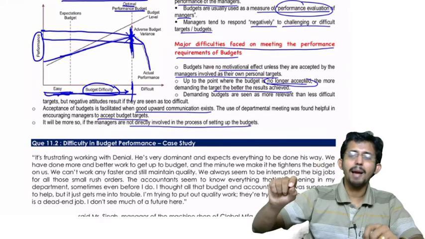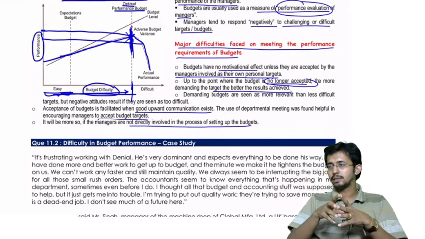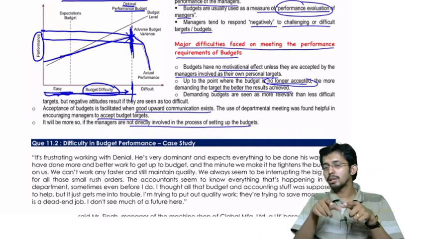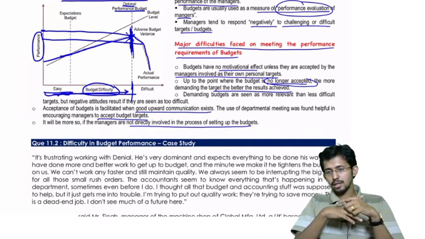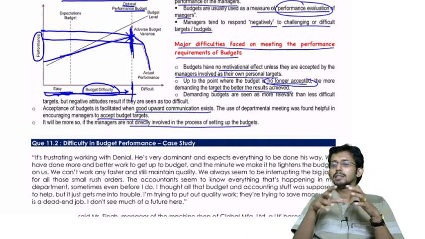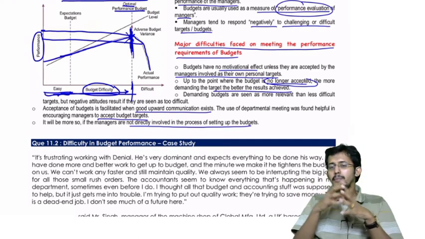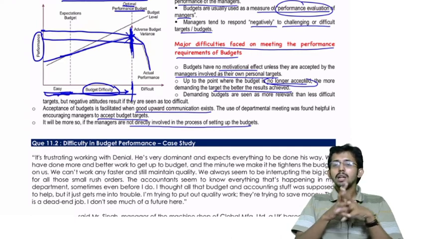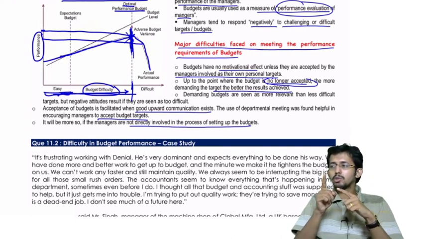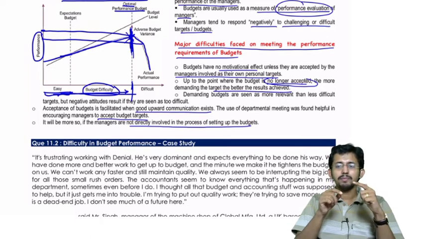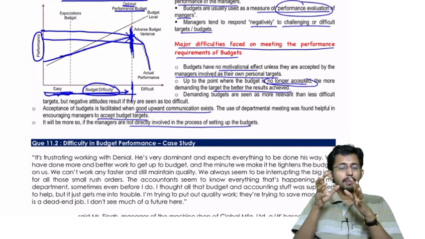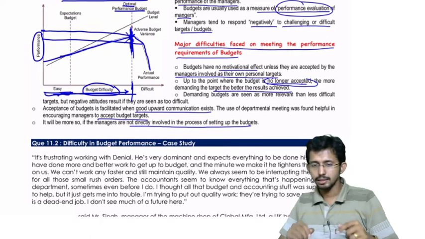If the managers are directly involved in setting up the budget, then what will happen? It will become their own responsibility to achieve the targets. But if they are not involved, then you should have proper communication between the top management and the managers who are responsible for implementing the targets, because only if that communication is smooth will there be effective efforts on the part of managers to achieve the targets.